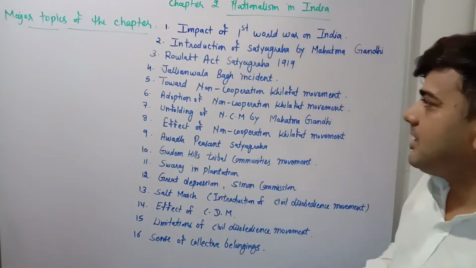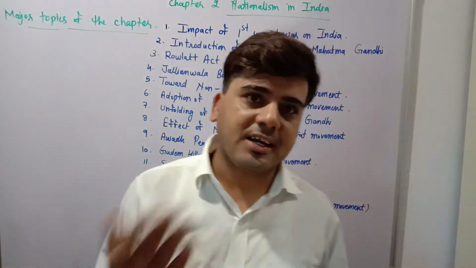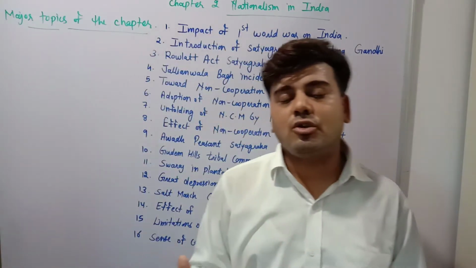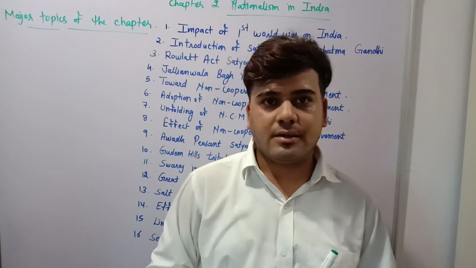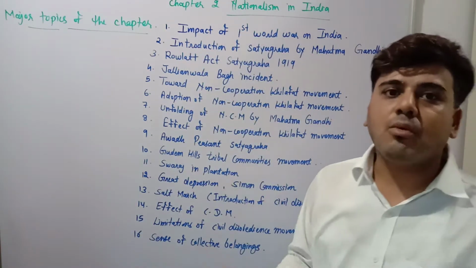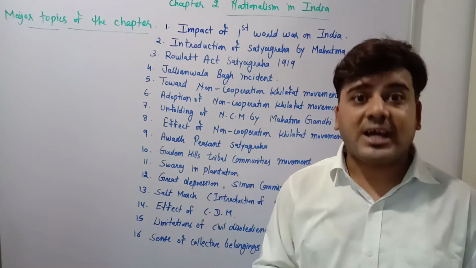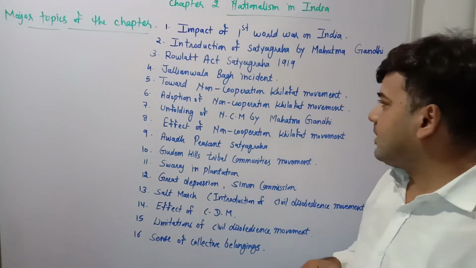Our next topic will be related to the non-cooperation Khilafat movement. When Gandhiji called off Satyagraha, then Mahatma Gandhi decided to launch a new movement named the non-cooperation Khilafat movement. So what was the idea of NCM? NCM means non-cooperation Khilafat movement. What was the ideology of that movement? This you are going to study in this topic.